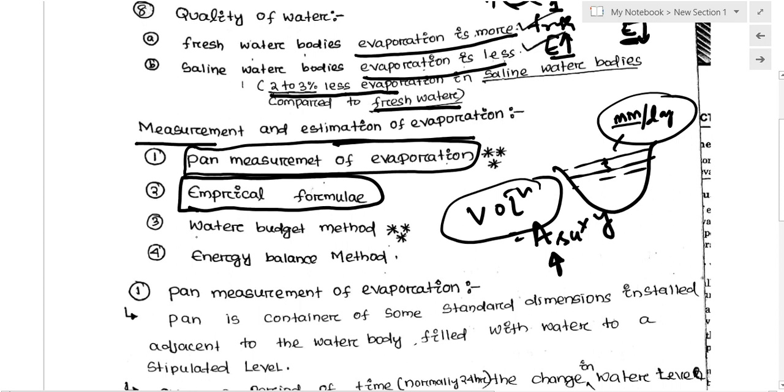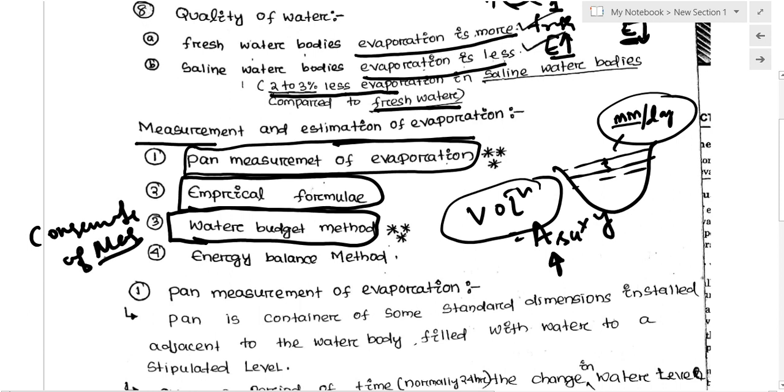Third, there is the water budget equation. This water budget equation is very important. The water budget method is based on the conservation of mass. You remember, this is based on the conservation of mass. The last method is called the energy balance method. The amount of energy coming from the sun, and how much energy is actually required for the evaporation. So it is conservation of energy: the amount of energy in will be equal to the amount of energy out. From that, we can estimate the evaporation.